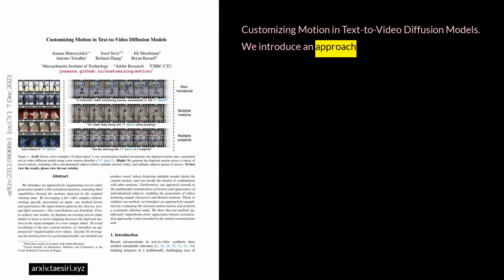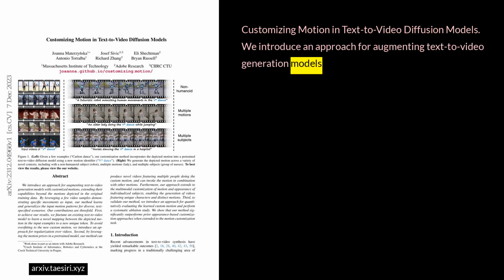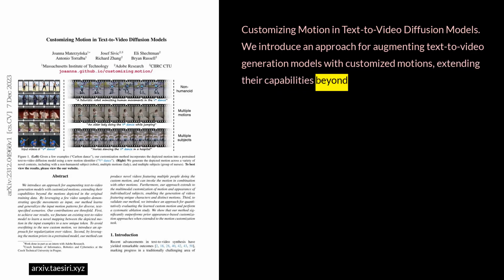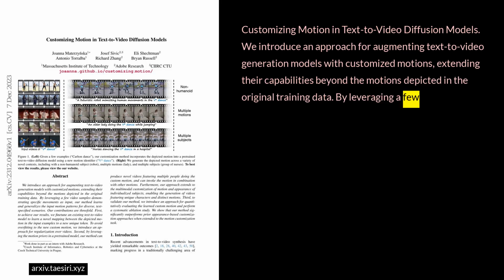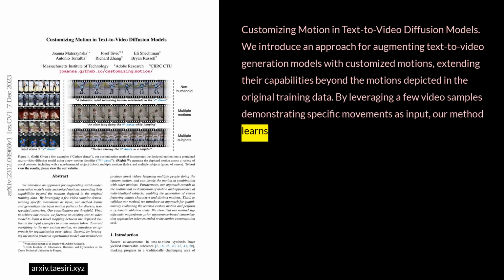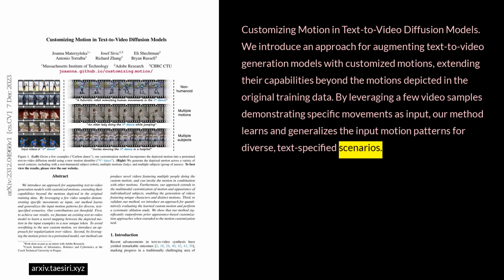Customizing motion in text-to-video diffusion models. We introduce an approach for augmenting text-to-video generation models with customized motions, extending their capabilities beyond the motions depicted in the original training data. By leveraging a few video samples demonstrating specific movements as input, our method learns and generalizes the input motion patterns for diverse text-specified scenarios.